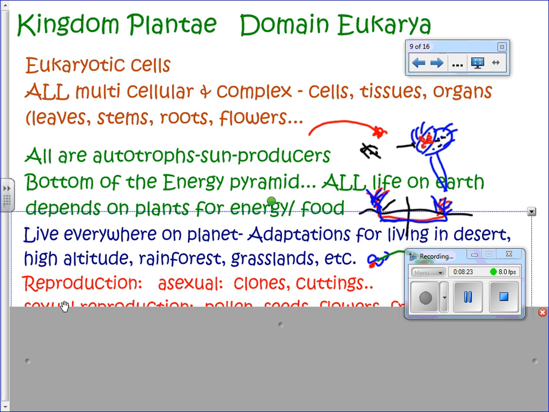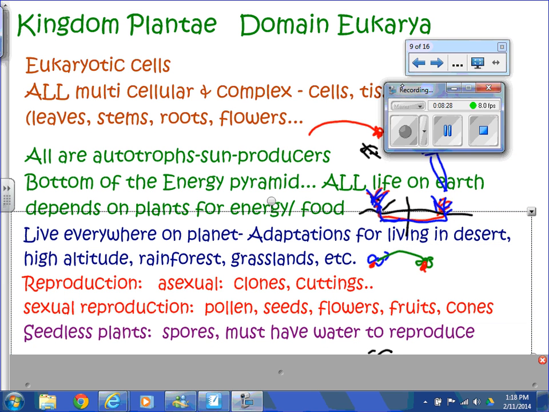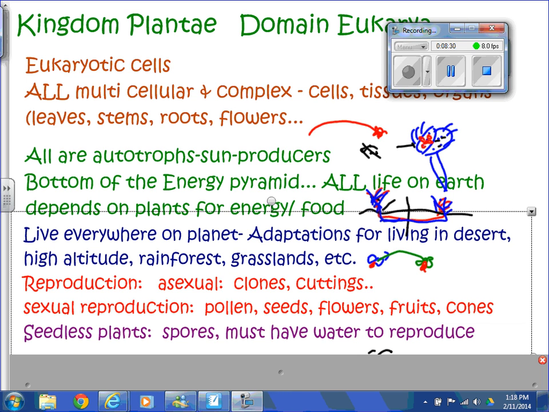All right, and how do plants reproduce? Plants reproduce both sexually and asexually. And this is something that some of you had wrong on your plant labs. Some people on your plant lab said, oh, fungi are different than plants because fungi can reproduce asexually and sexually. So can plants. And as far as I know, all plants can reproduce both asexually and sexually.